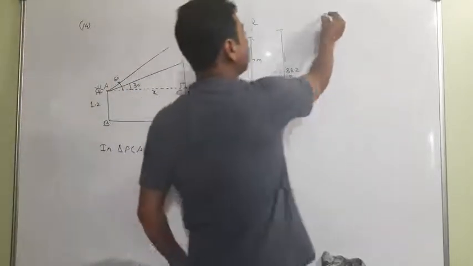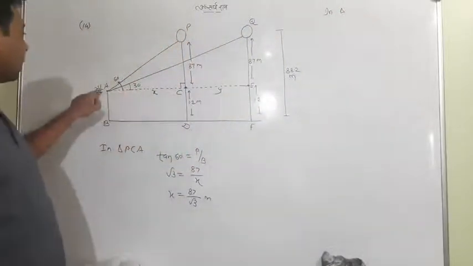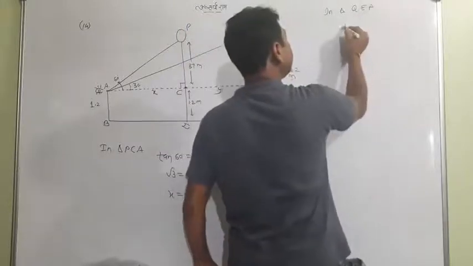So I'll take a big triangle now. In the big triangle, which triangle? Q, E and A. So in triangle QEA, go with tan 30.